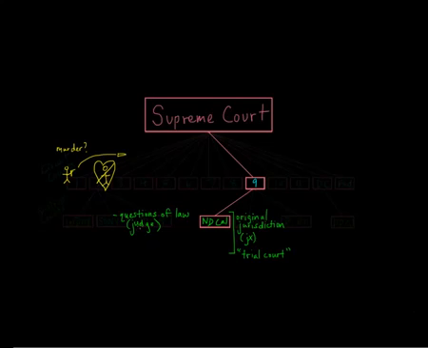But let's say that the parties don't agree on what actually happened. Maybe the defendant denies that he shot a gun at the other person. Or maybe he admits that he shot at the other person, but it's unclear whether the gunshot actually caused the heart attack. Maybe the man was already having a heart attack, but it was only after the gunshot cleared the crowd that anybody noticed. Well, in that case, the trial court needs to do the second thing that trial courts do, and that is answer questions of fact. Questions of fact. That's the other thing that trial courts need to do.